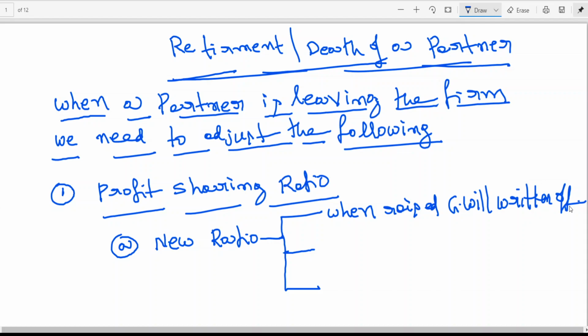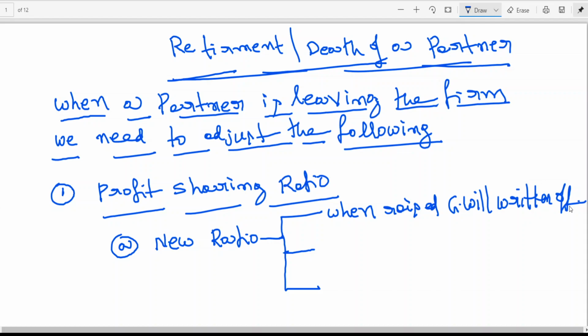This we have done in a statement form, like in the old ratio raising, writing off in the new ratio, rather than writing the entries. Because the ICAI study material, following the accounting standard, does the adjustment of raising and writing off the goodwill through a statement, but not by writing the entries. I think this point is very important. We'll be learning in retirement-cum-admission problems also. So you can raise the goodwill and you can write off the goodwill.